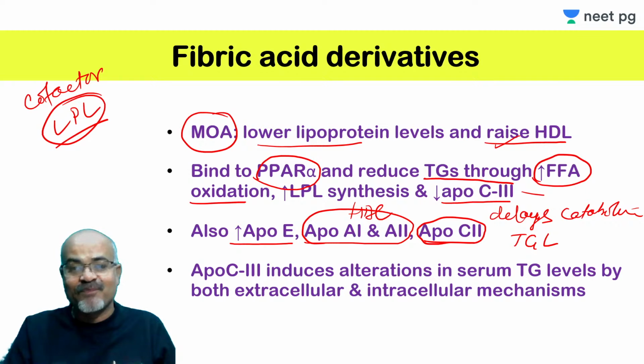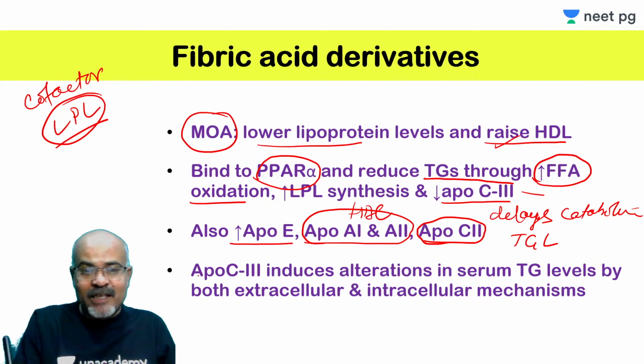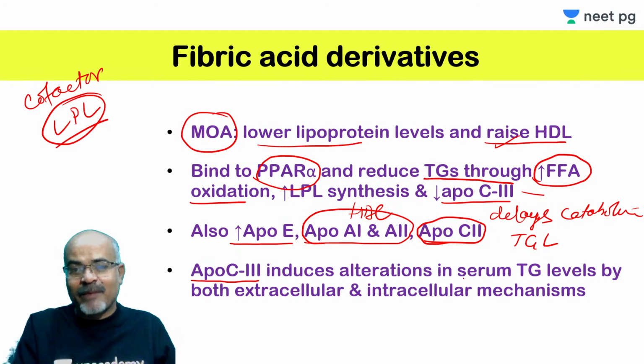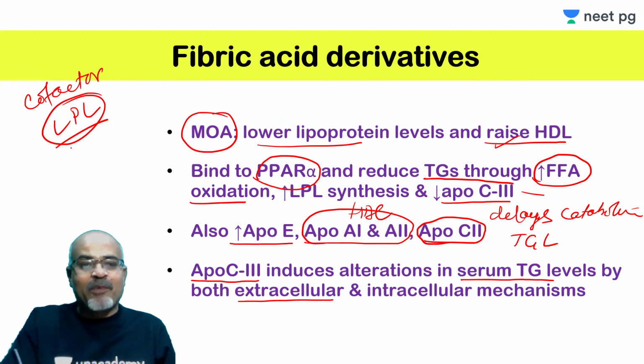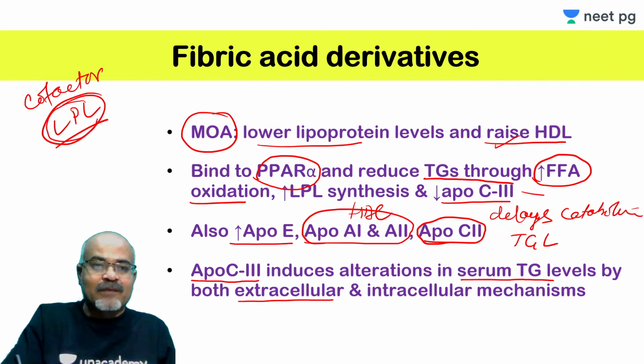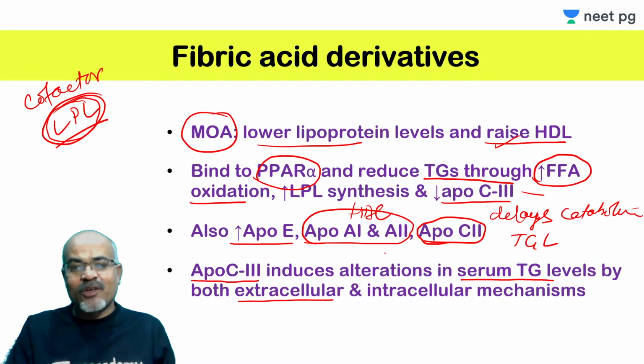This ApoC3, I told you, interferes with the catabolism of triglyceride, and it can affect serum triglyceride level both extracellularly, meaning it decreases the activity of lipoprotein lipase, and also decreases the activity of ApoC2, which is important for lipoprotein lipase.